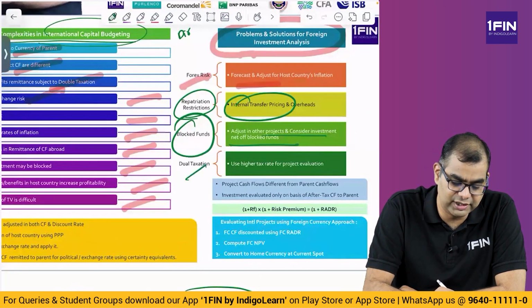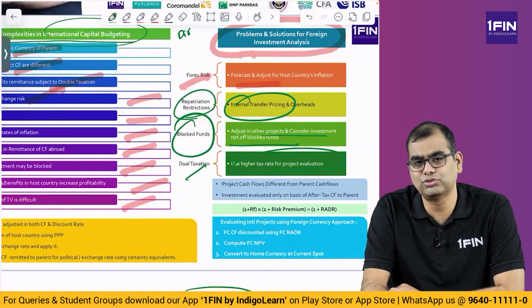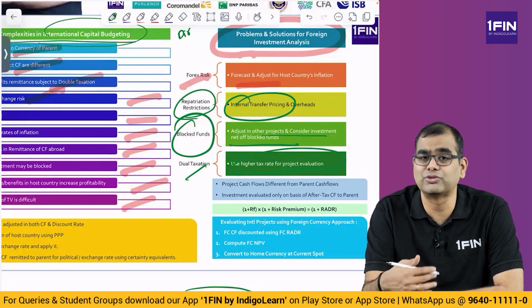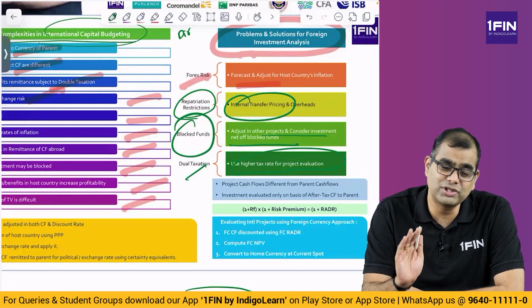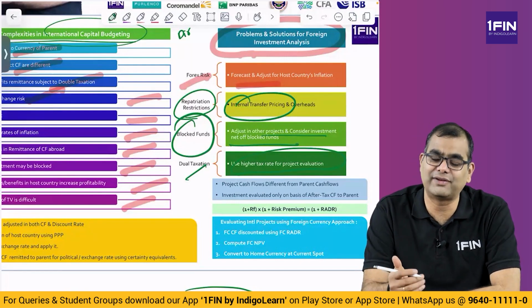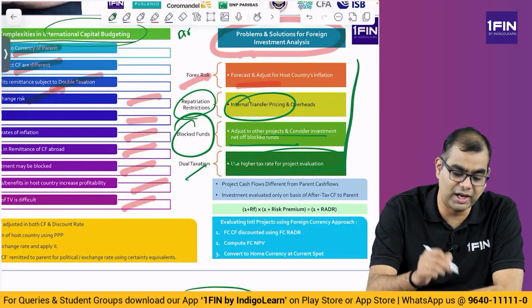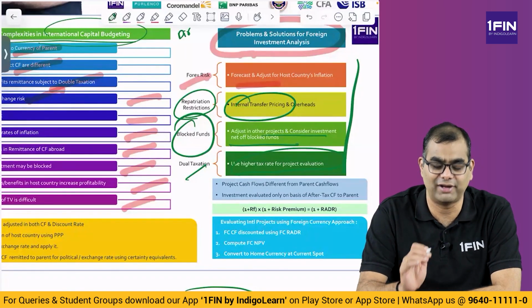Then dual taxation: higher tax rate for project evaluation, use higher tax rate. Sometimes you may have double taxation issues, or withholding tax issues for which you may not get credit, which is why when you're evaluating projects, always use a high tax rate. Don't use India's tax rate of 25%. Please use a higher tax rate after adjusting for any withholding or double taxation. So these are the ways in which you handle the issues that arise out of international project evaluation.